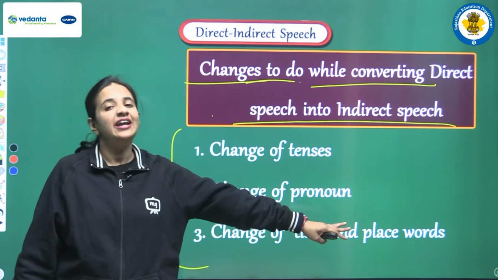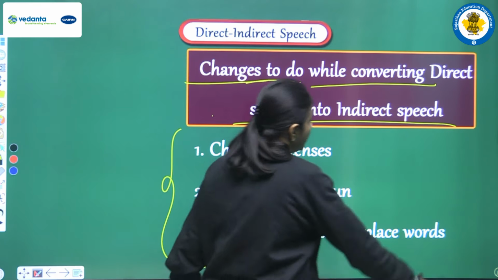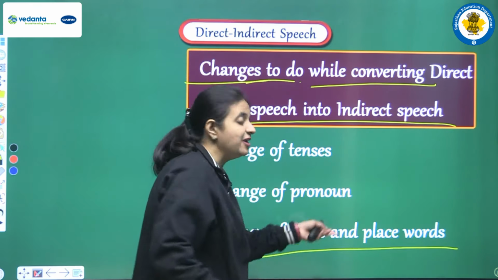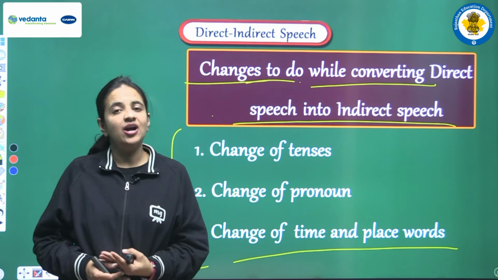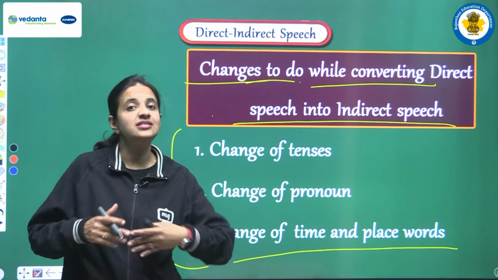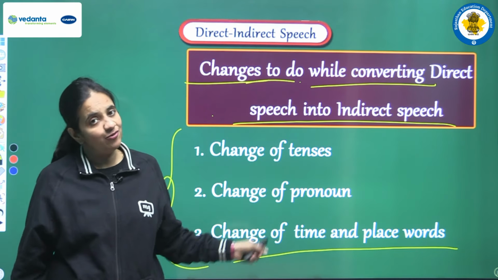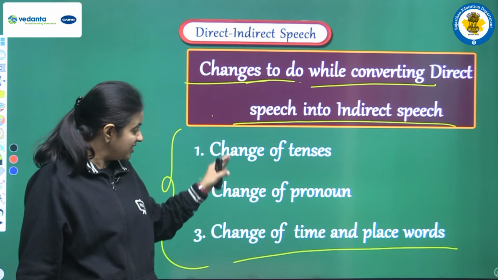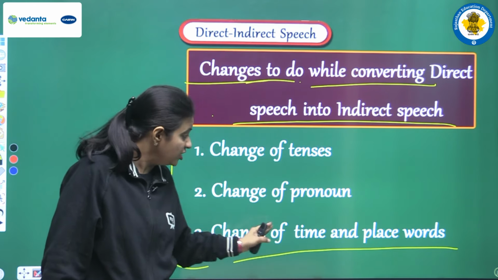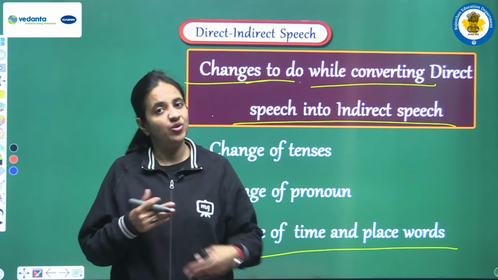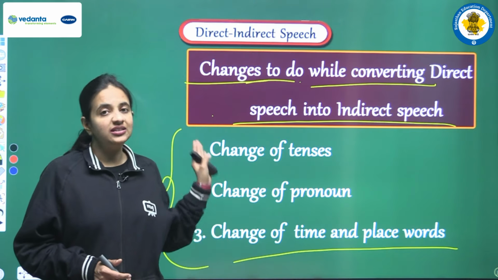It means there are certain words related to time and place, and when we have any of those words, we have to change them into other words. We will also discuss that. So these are the three changes: change of tenses, change of pronoun, and change of time and place words. One by one we will discuss all three.